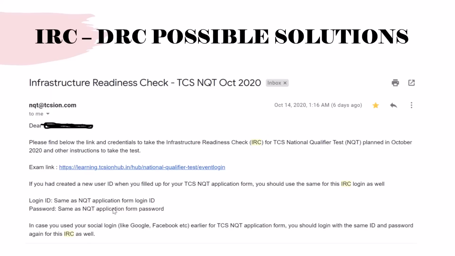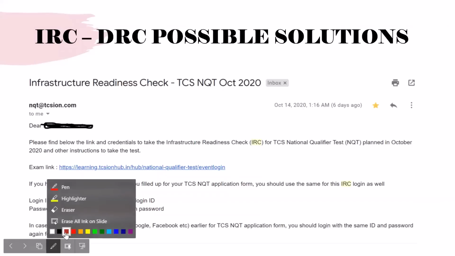All the students who got this email, which asks for the same as NQT application form login, faced a lot of problems, because most of them had logged in through some social media or somewhere else. Even if you logged in or created an account using that G logo through Google, they are counting that too. You can see here, social login, Google, Facebook, that is also being counted as a social media login only. And that's why most students were having problems here.